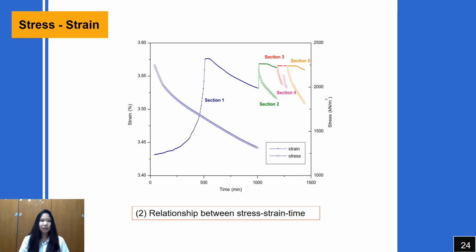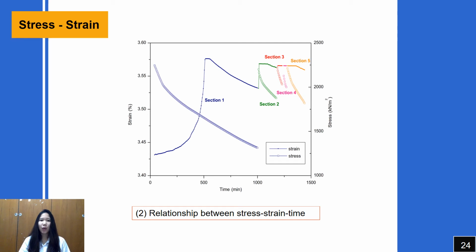For the test, we focus on the creep behavior, but as you can see in the graph, relaxation happened during the test clearly more than creep. So we will present the relaxation that happened during the test.